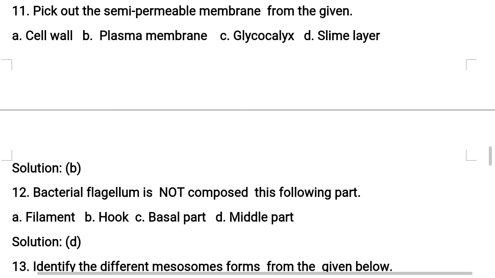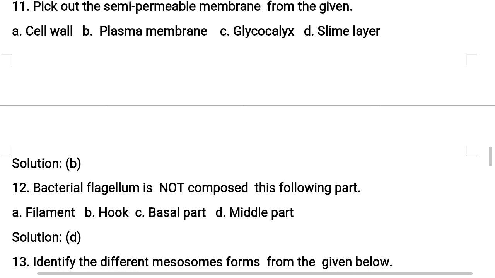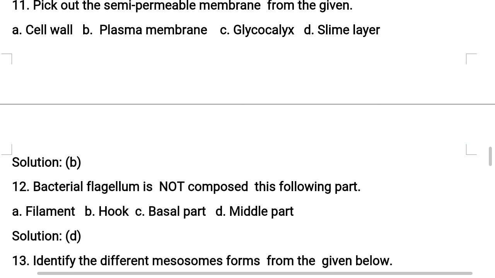Plasma membrane performs a specific function. It selects the liquids or fluids or even minerals, whatever is required to it only. So that nature is also called as selectively permeable. It is also called as semi-permeable nature, performed by the plasma membrane. Understand, this is most important for competitive examinations. Remember it. So the correct option for this question is option B. It is plasma membrane performing semi-permeable nature.